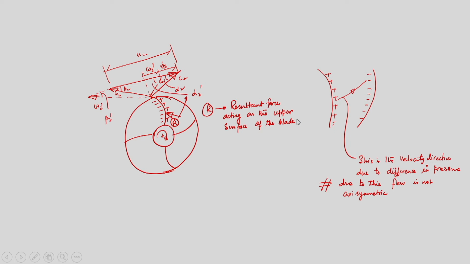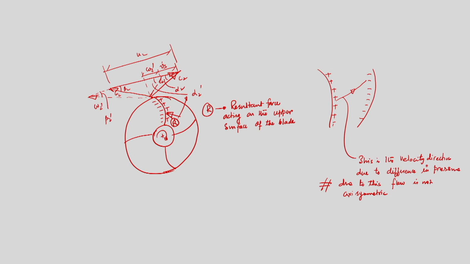The resultant force acting on the upper surface of the blade is because of two components of forces: one is because of the rotation of the impeller, which is in the direction perpendicular to the plane of this board, and another is the water emerging out of the impeller in the upward direction.